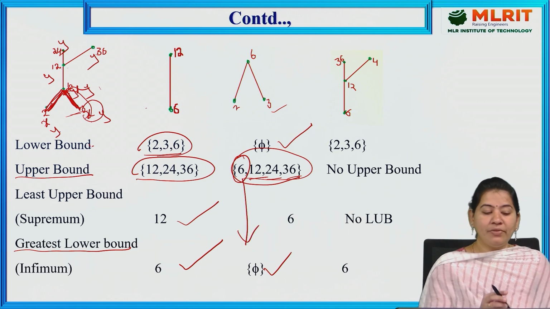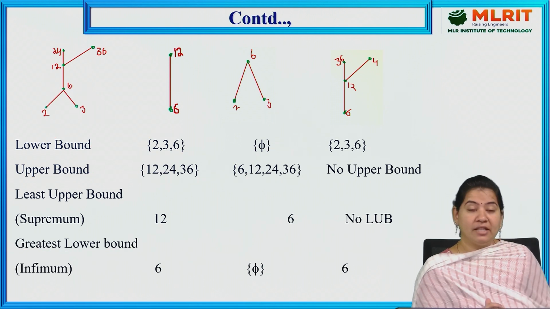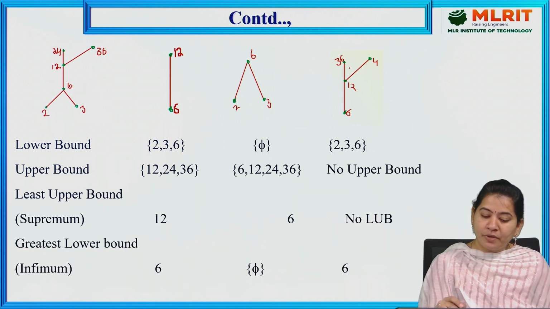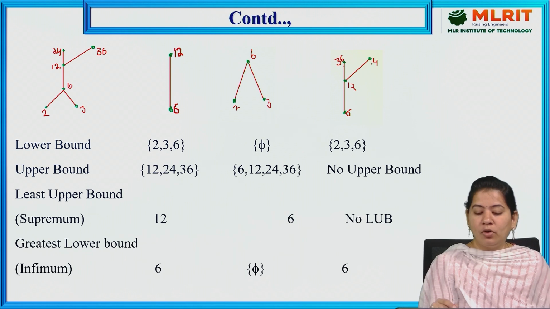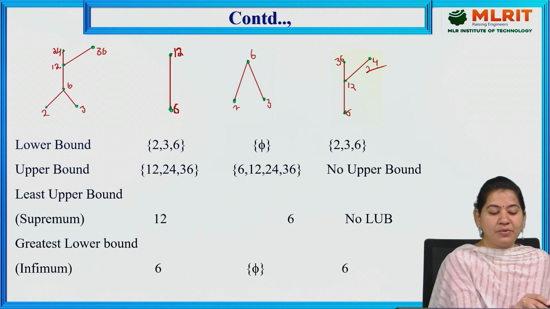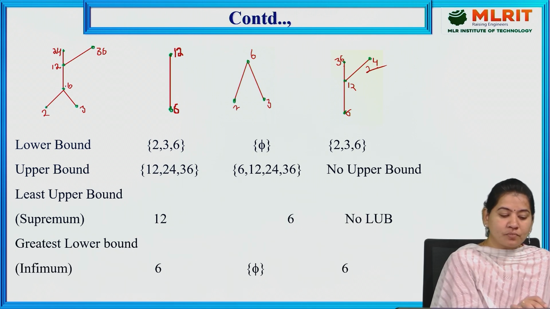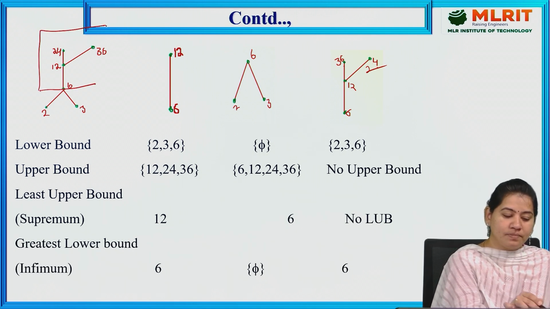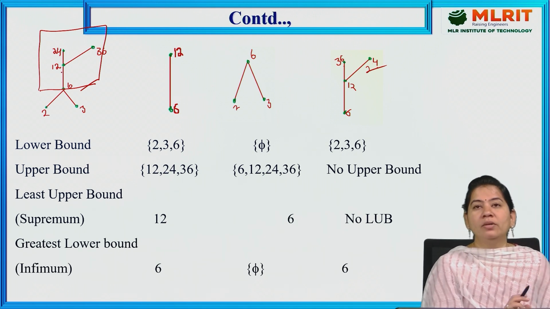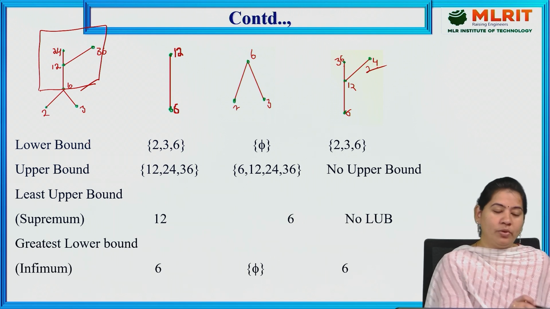So in the same way, we have another example, that is another subset from the same Hasse diagram. So what are those? 36, 24, 12 and 6. So this is a subset here. Now for this subset, we are finding out the lower bounds, upper bounds and also greatest lower bound and least upper bound. Now let us go for the lower bound here.